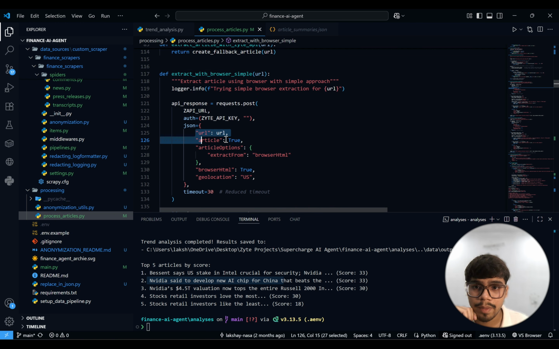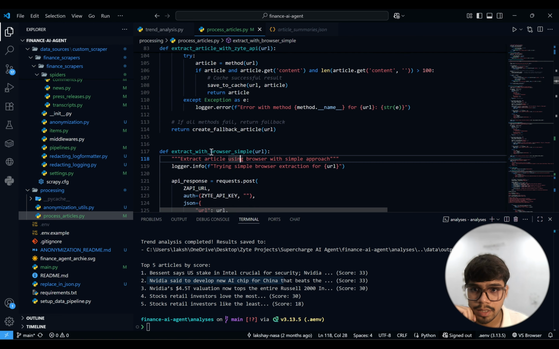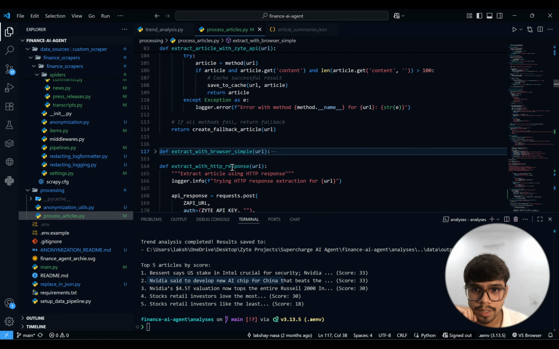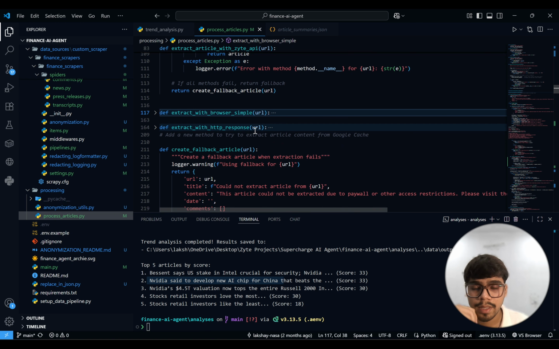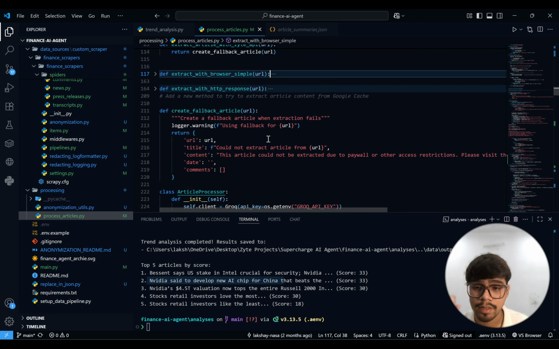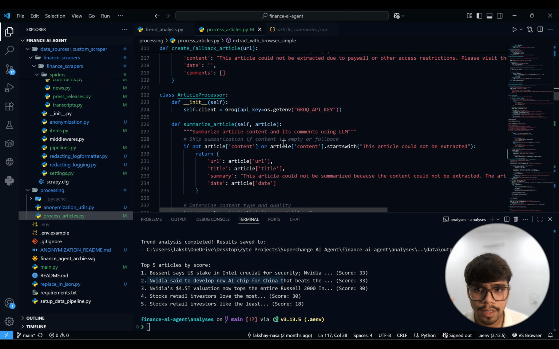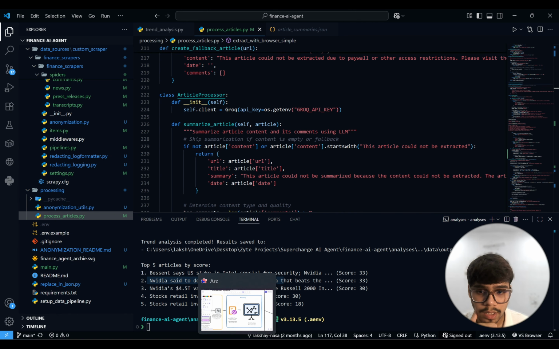For this, I specifically use the article and set it to true, and that's how the data was fetched. So you can see that this is the browser HTML function, then you have this HTTP response one. So that's how we send the request for scraping those top 10 articles. Now then we ran this article process. As I said, there were two processes involved in this processing.